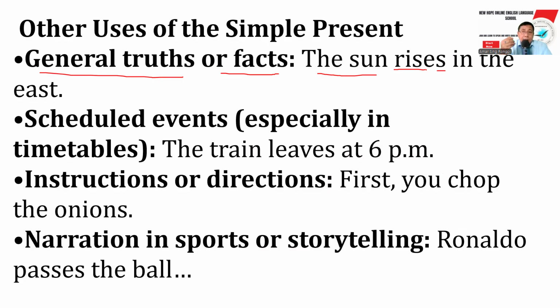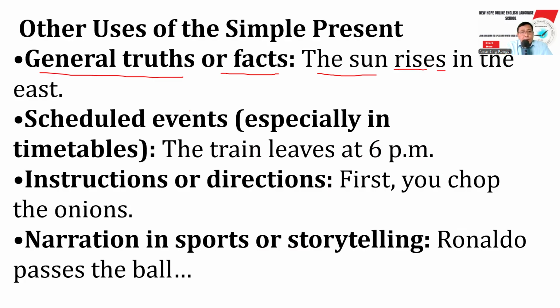Let's say, we have only one sun, a singular noun, and that's why we say the sun rises in the east. The sun rise would be wrong. It will be wrong if we don't add s.